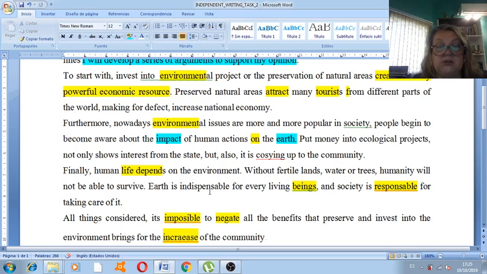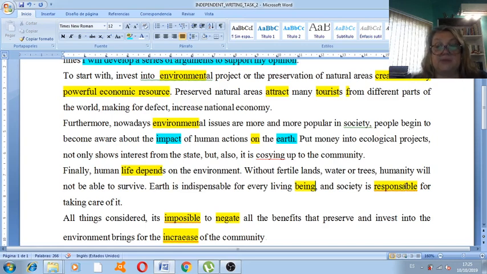All right, Earth is indispensable for every living. Another agreement issue. You know, every in English is always singular. Everybody is, everything is, everyone has, etc. So every living being without the S, right? Because it means as one living being, each one.